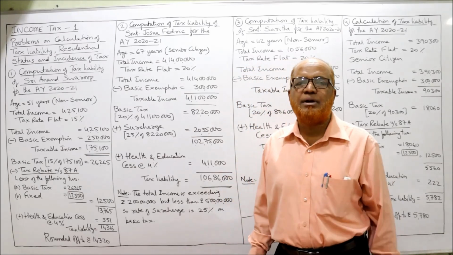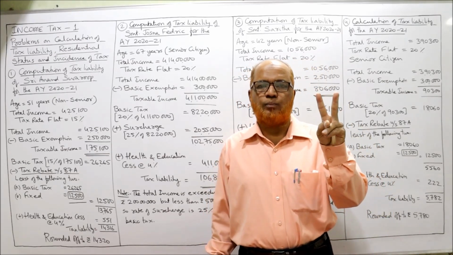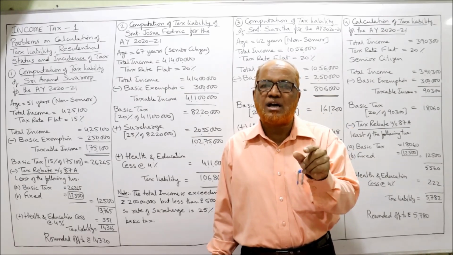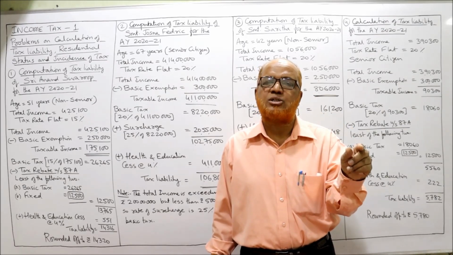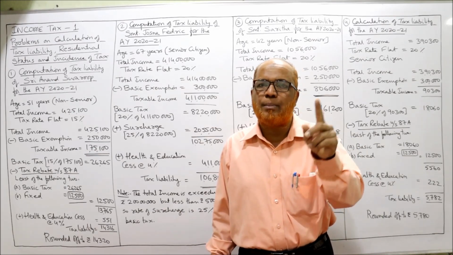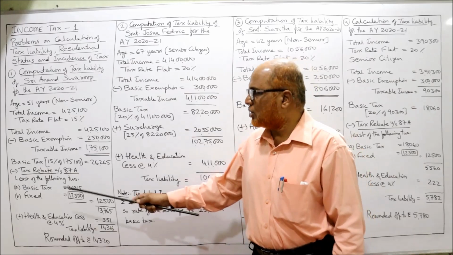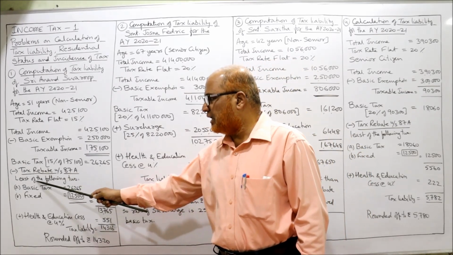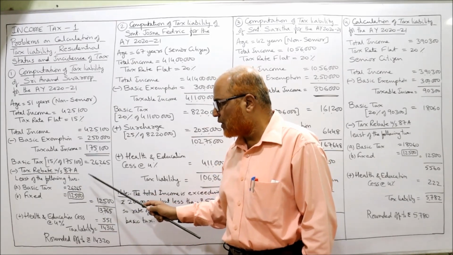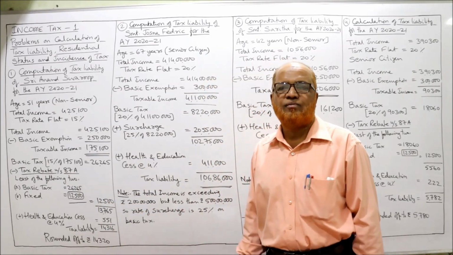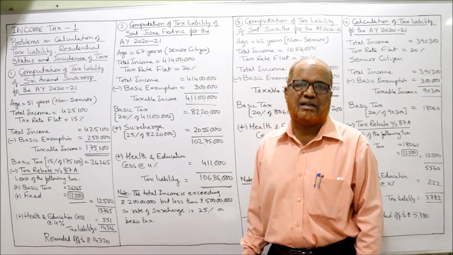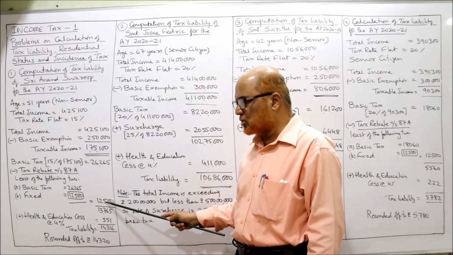So how much tax rebate is allowed? Least of the following two. The first is basic tax. Second, the fixed amount given by the Income Tax Act, 12,500. This 12,500 is the amount fixed by the Income Tax Act. So tax rebate under section 87A, least of the following two: basic tax 26,265, or the fixed amount 12,500, whichever is least, that will be allowed as rebate. So the least one is 12,500.